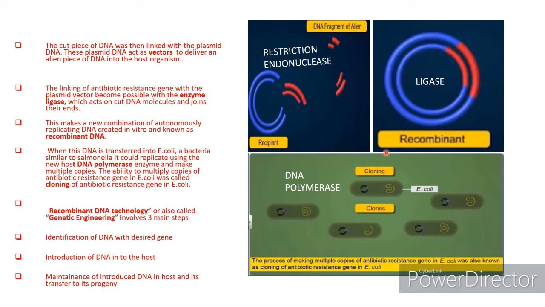After introducing into the host, it should be maintained, meaning sterile conditions should be maintained so as to prevent the entry of other organisms apart from E. coli. And finally, its transfer into progeny. That's it.